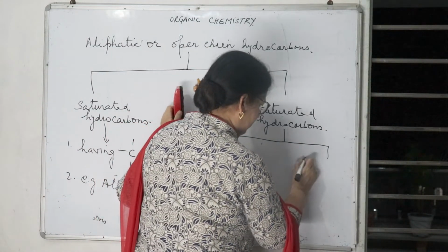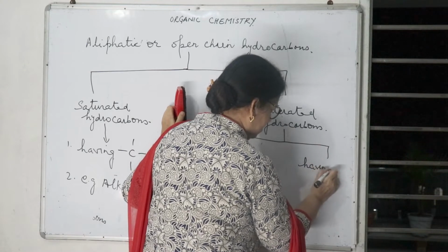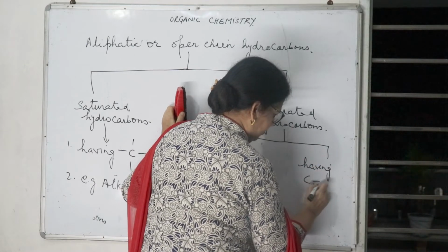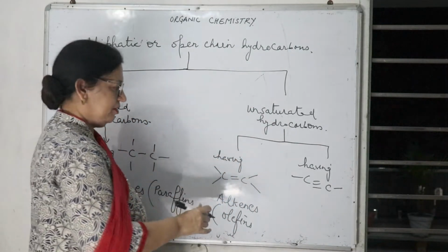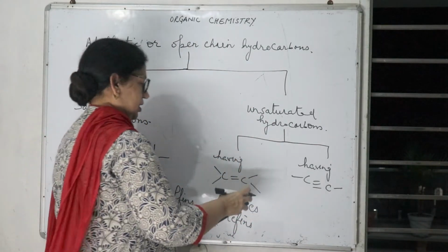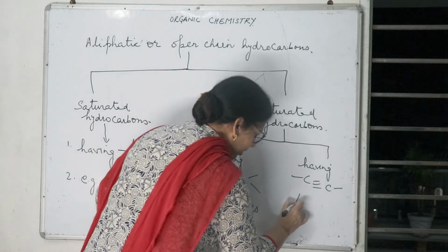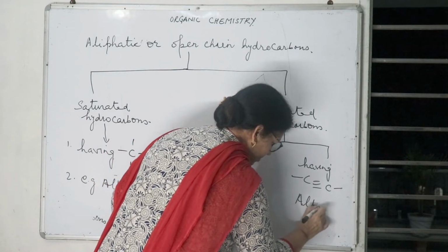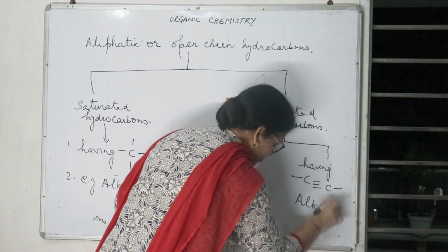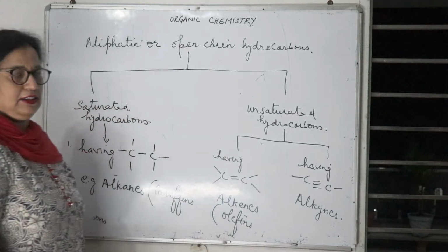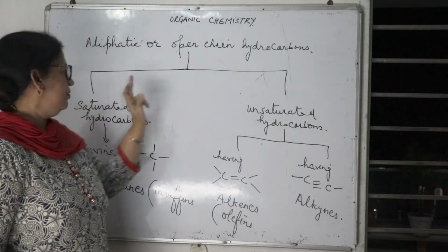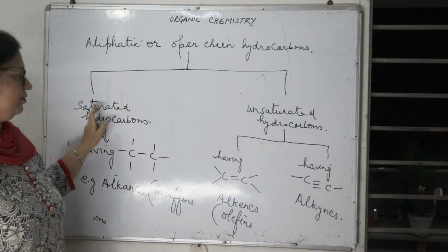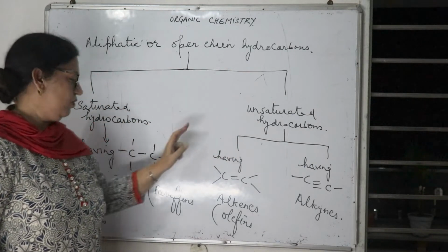Second one, having carbon-carbon triple bond, and they are alkynes. So aliphatic or open chain hydrocarbons are of two types, saturated and unsaturated hydrocarbons.